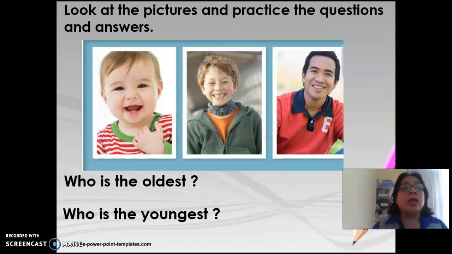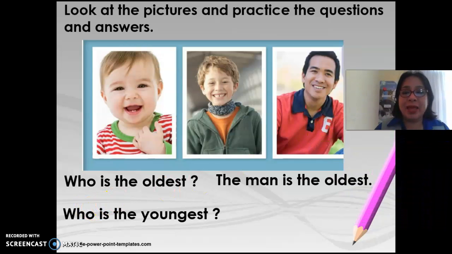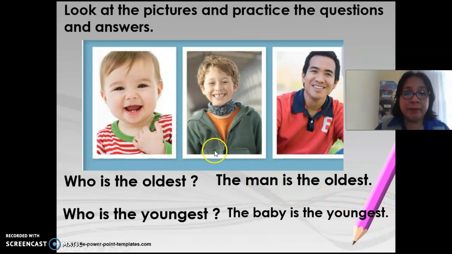Let's continue. Look at the pictures and practice the questions and answers. When we ask about people, we make a question with who. For example, who is the oldest? Who is the youngest? Look at the pictures and tell me who is the oldest. Yes, the oldest is the man. The man is the oldest. Who's the youngest? The baby is the youngest, correct. Look, the baby is the youngest and the man is the oldest.